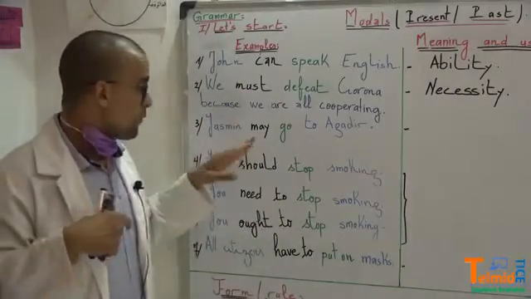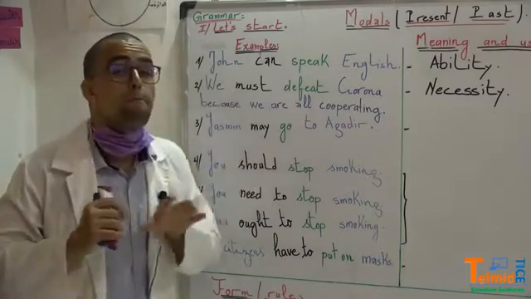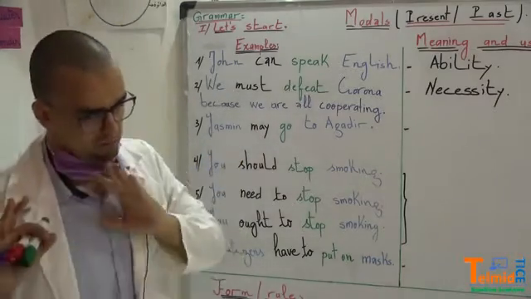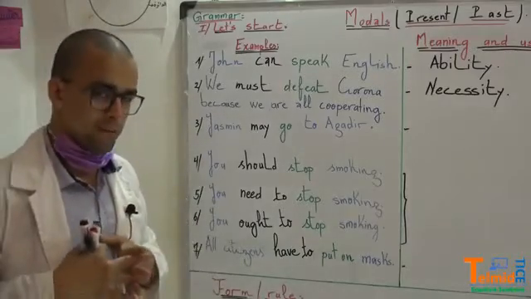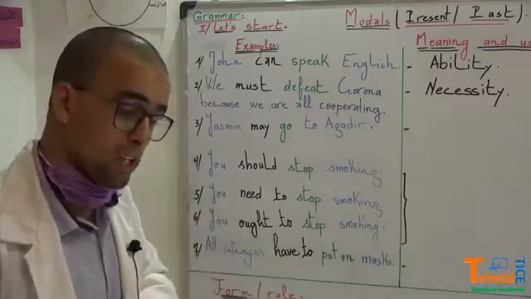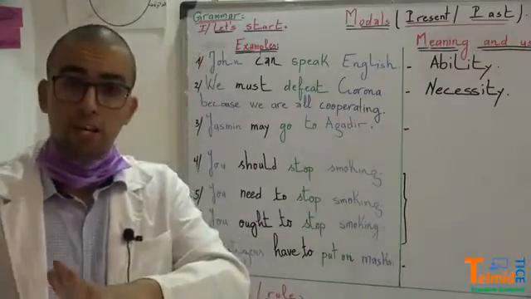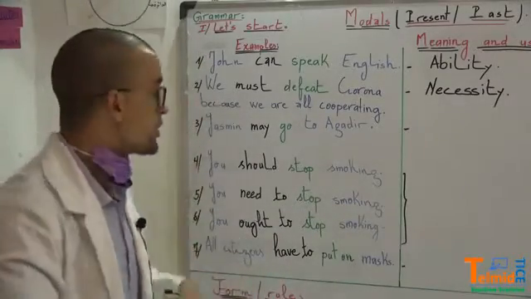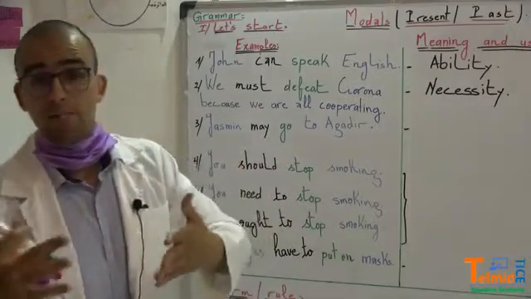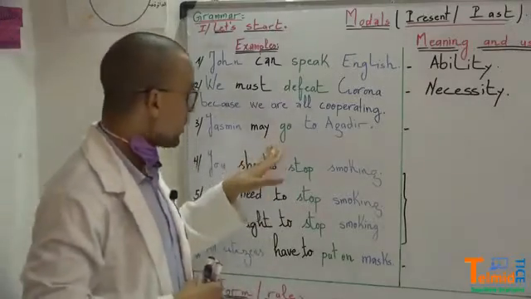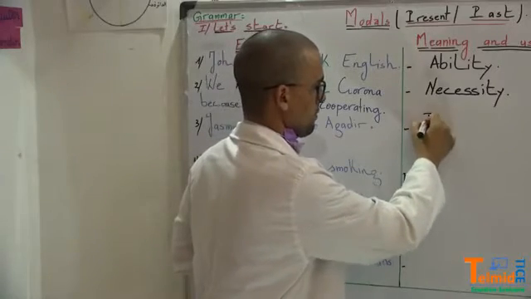Number 3 now, there is may. Yasmin may go to Agadir. She may go to Marrakesh. She may go to Safi. She may go to Paris. She may travel somewhere else. So this is a possibility. May here expresses possibility.